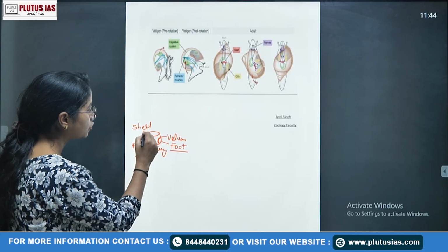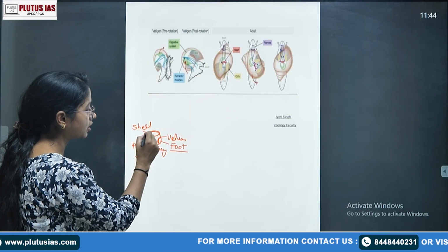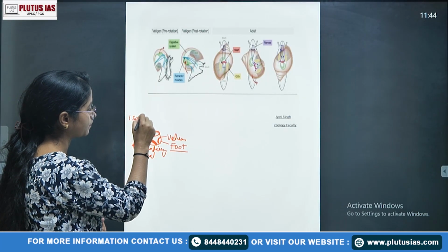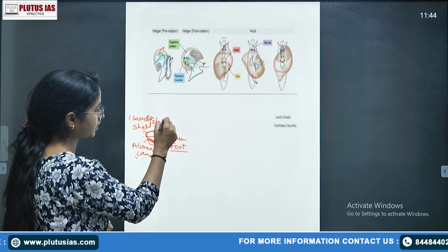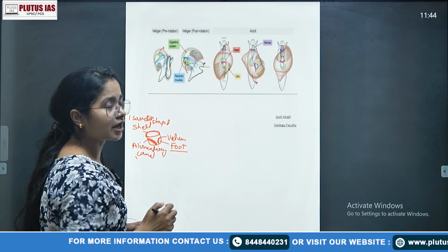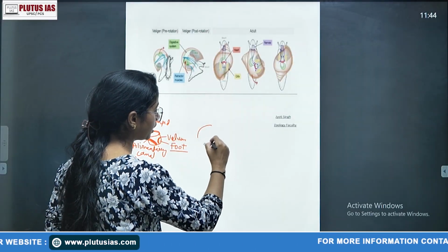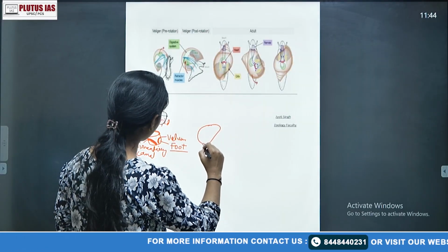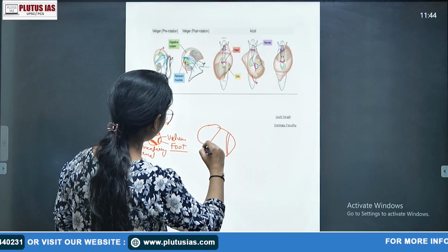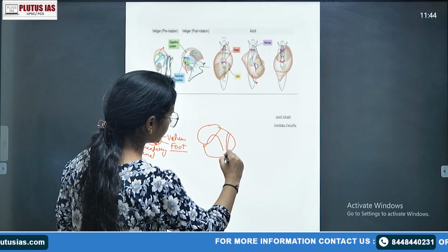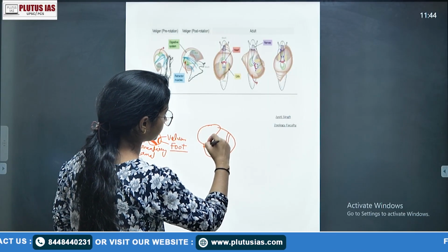So earlier your shell is saucer shaped. You can also write it down in your points. This earlier shell is saucer shaped, right? Then what happens? As the larva grows, the alimentary canal also grows. So the shell increases like this, and the alimentary canal and the foot develop. This is the velum position, and there is still a slight development here. This is your alimentary canal.